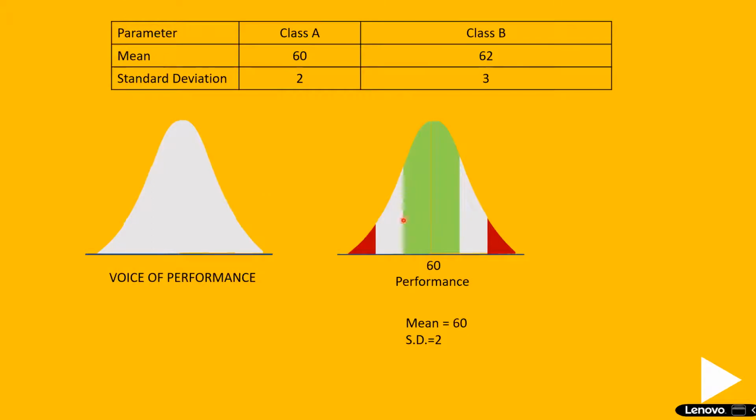Now, suppose this is a normal distribution. I'm giving mean is 60, standard deviation is 2. I will teach you how to find out the mean and standard deviation for your class. Now, there are two classes. For class A, the average mark scored by a student is 60. You know how to find out the mean. All you need to do is add all the marks of the students and divide by the number of students, you get the mean. Standard deviation is nothing but find the difference of the marks of all the students from the mean,